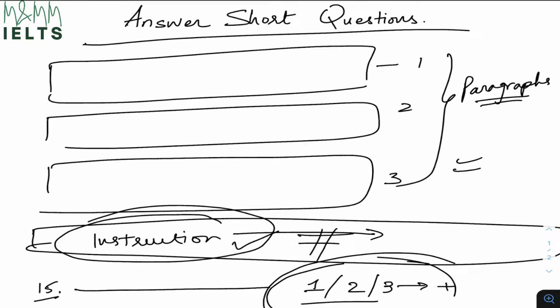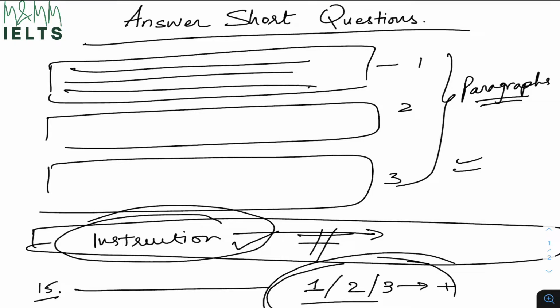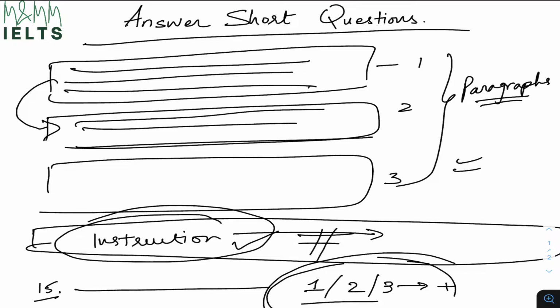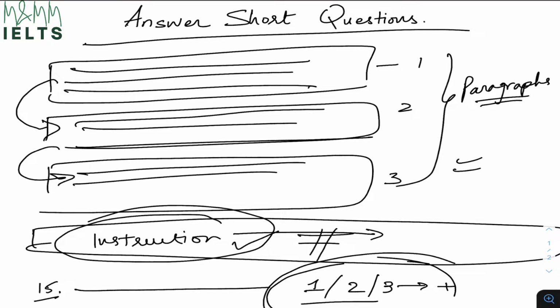Meaning, I will always find the answer of the 15th question first, only then I will find somewhere the answer of the 16th and then somewhere the answer of the 17th. It is not possible that you get the answer of the 17th question in the first paragraph and then the 15th question in the second paragraph. Because I know that I will find those answers in the correct order, I will start solving the questions in the order it is given to me.